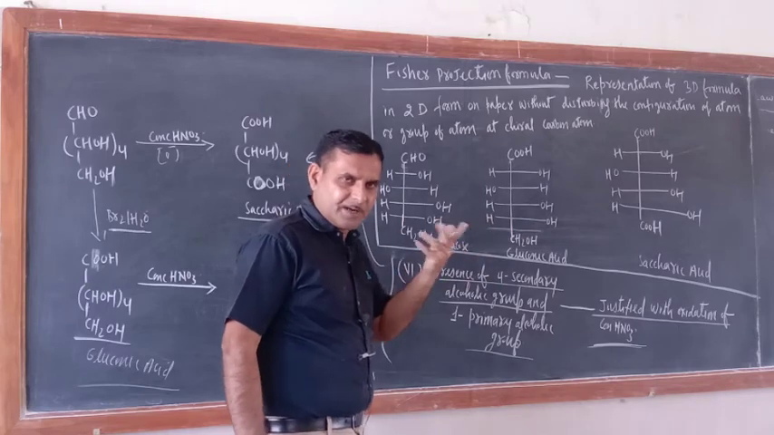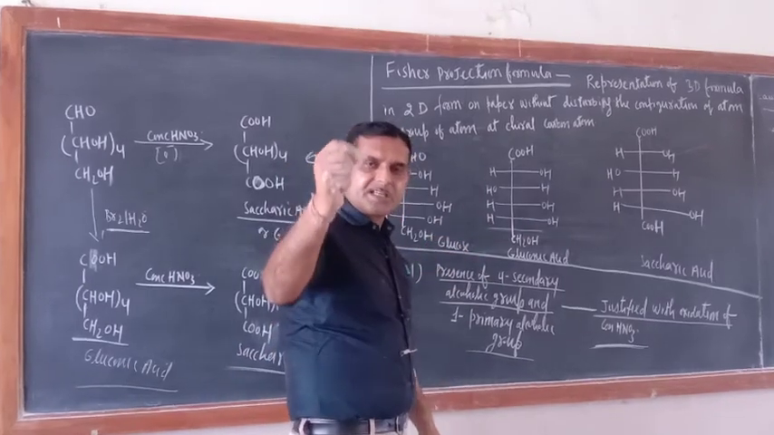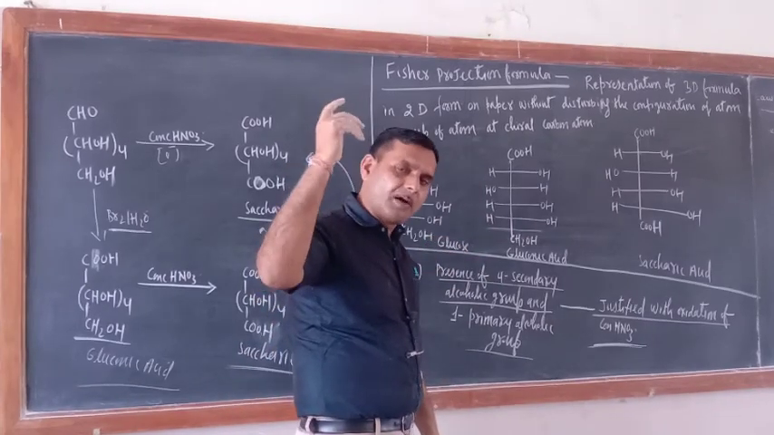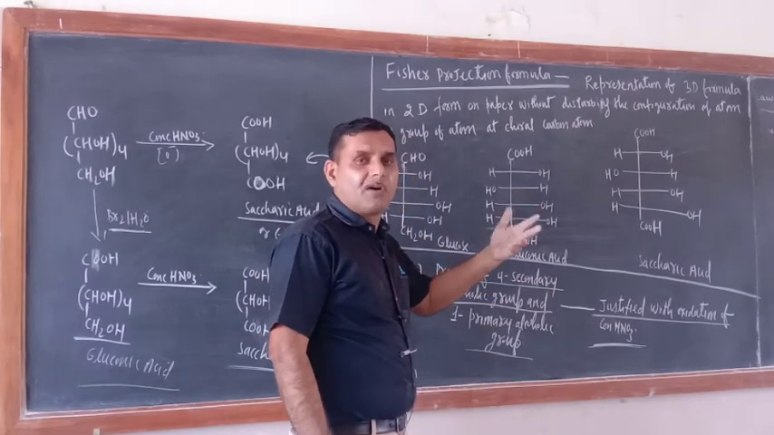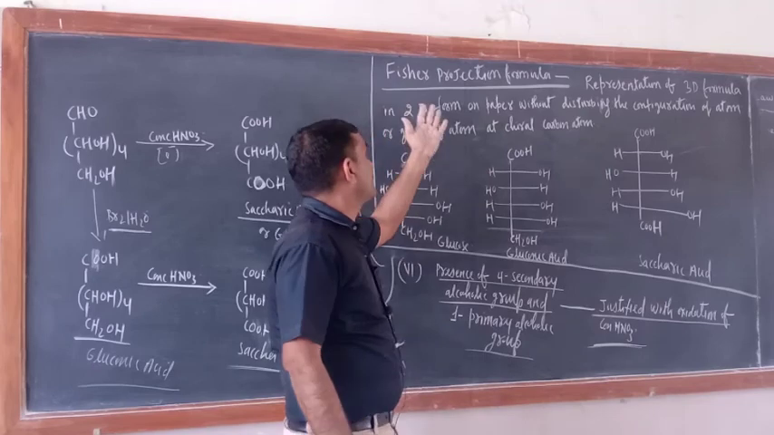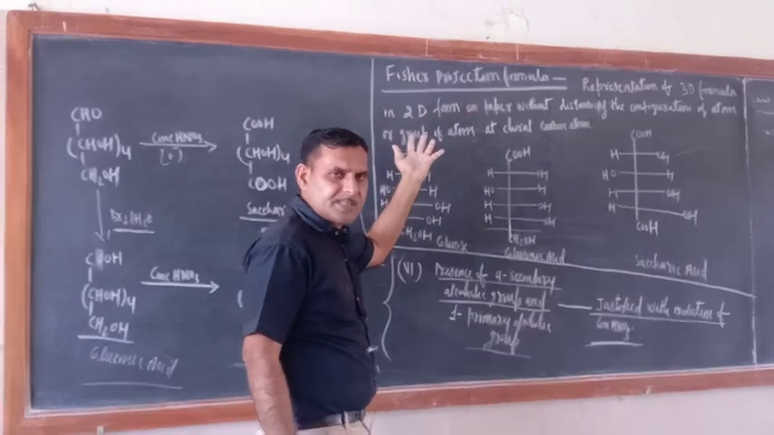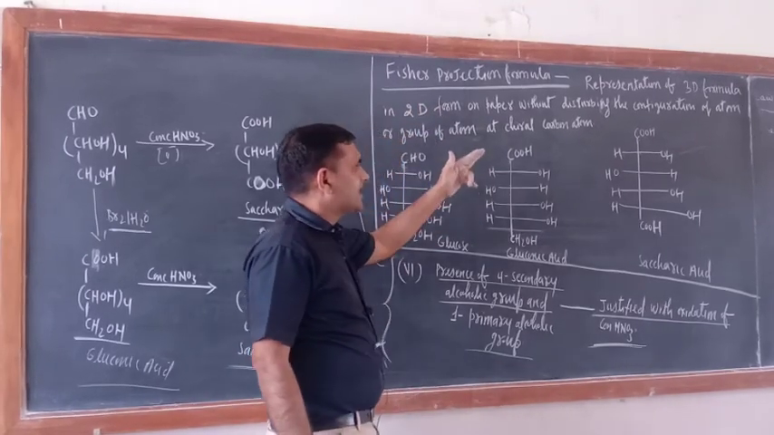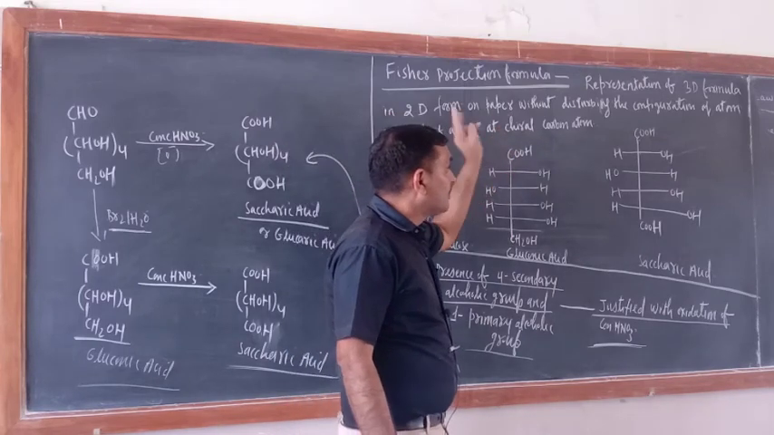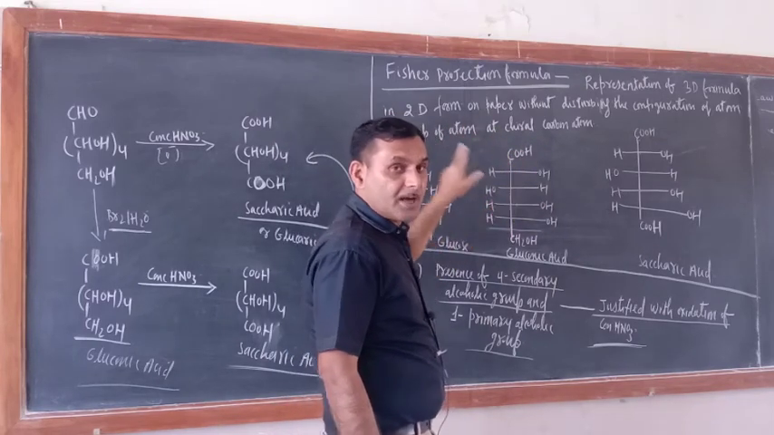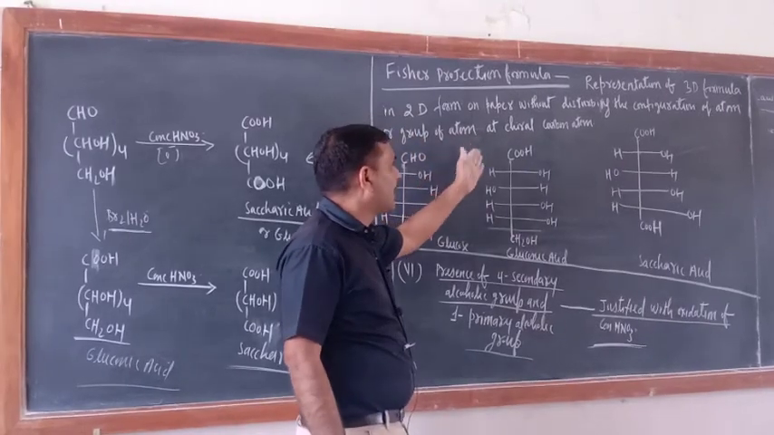Are you getting my point or not? The representation of the three-dimensional formula of an organic compound on paper in 2D form is known as the Fisher projection formula. Fisher is the name of the scientist. So it is the representation of the 3D formula in 2D form on paper without disturbing the configuration of atoms or groups of atoms at the chiral carbon atom.